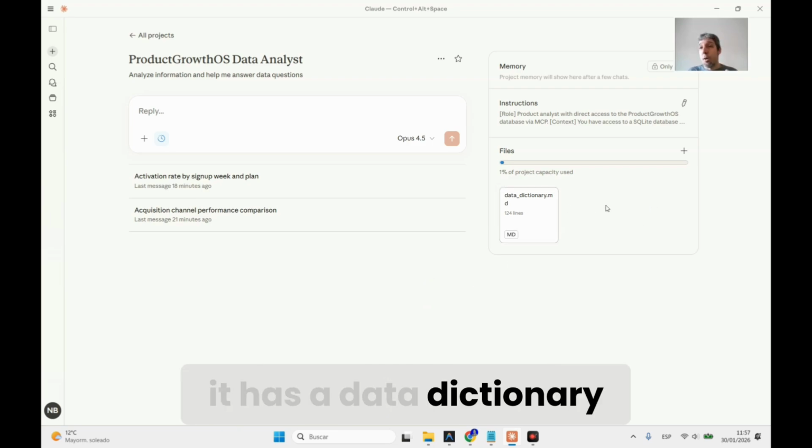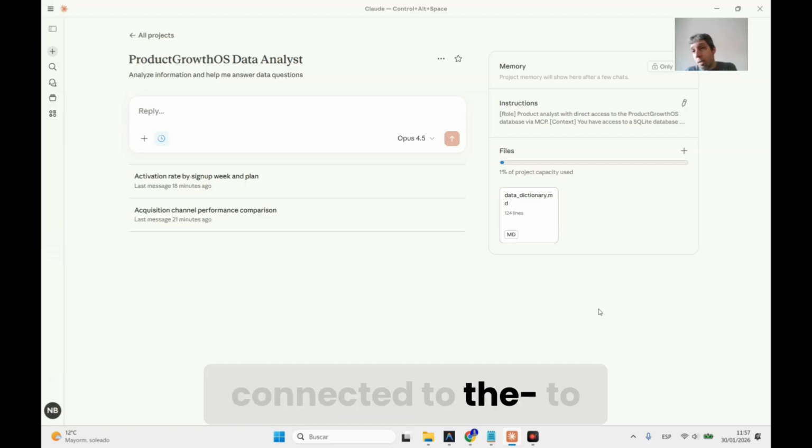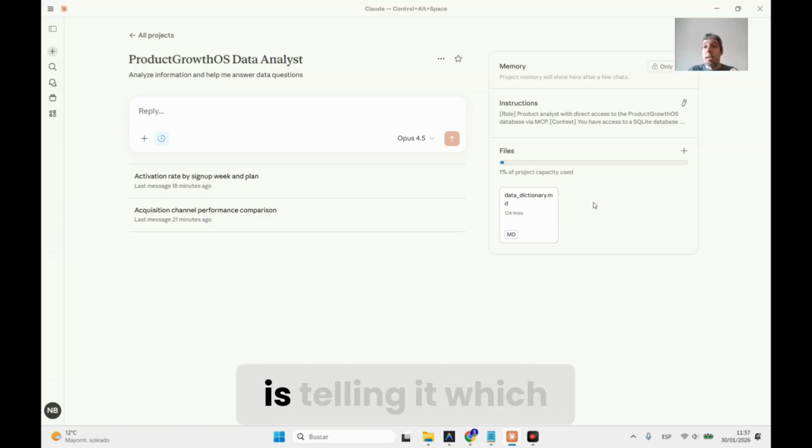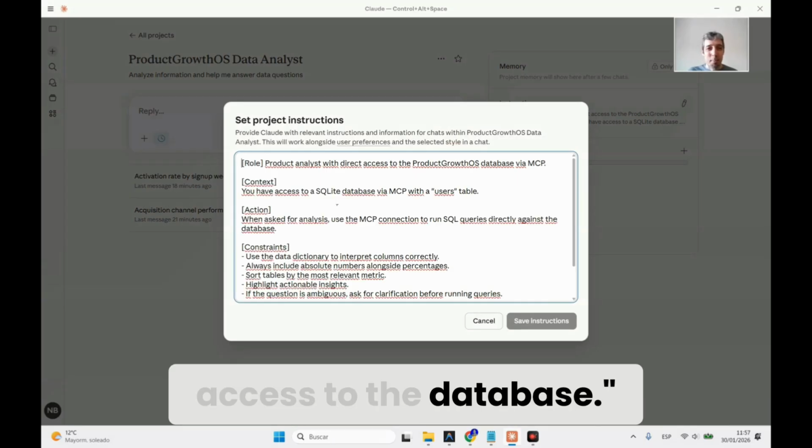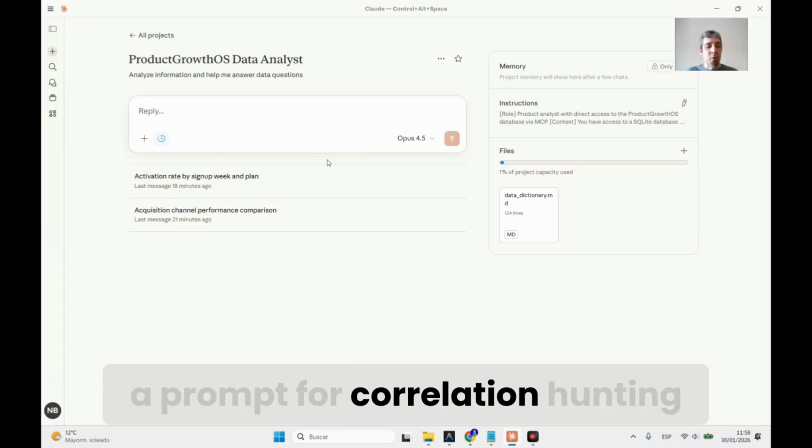First, it has a data dictionary, so it's connected to our database, and the data dictionary is telling it which are our columns, what's the meaning of each column, which are the tables that we need. And then we also have the instructions, super generic, saying, hey, you're a product analyst, you have access to the database. And I will actually run a prompt for correlation hunting.